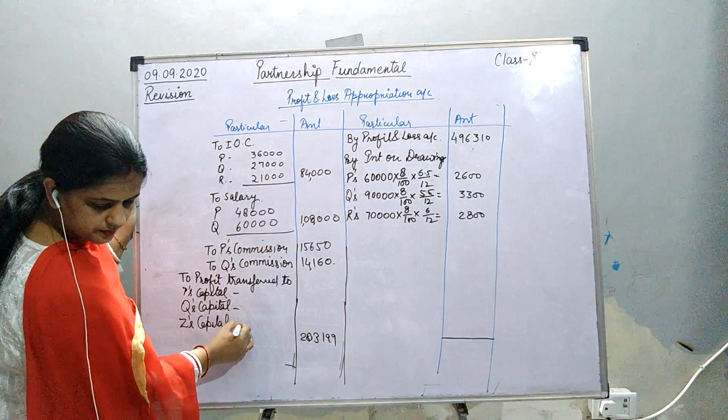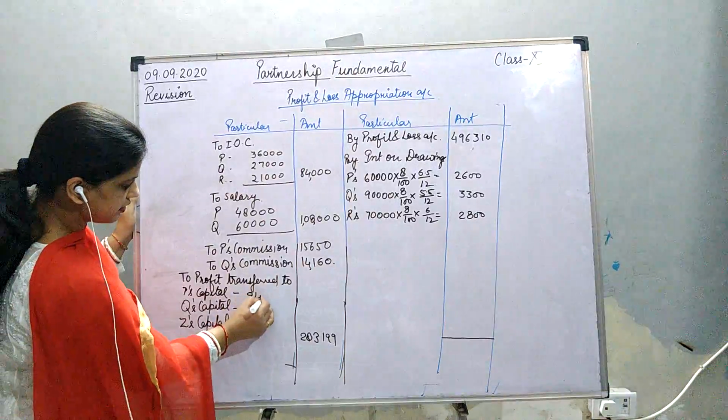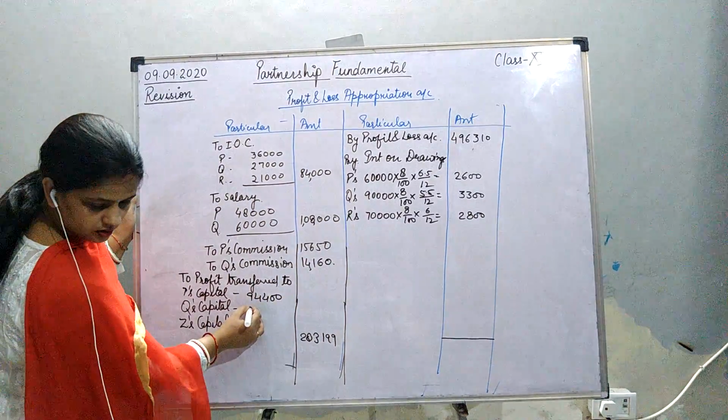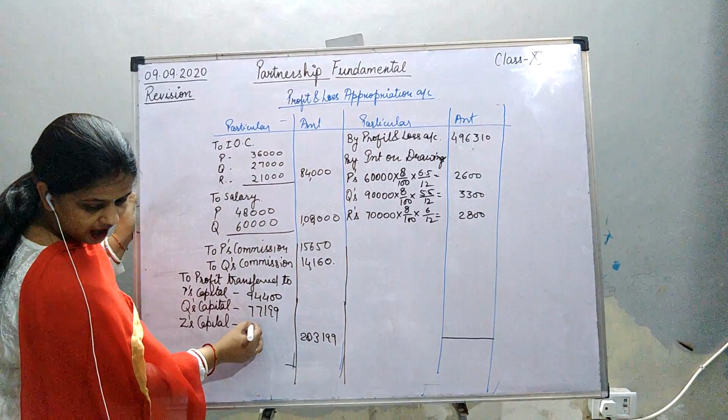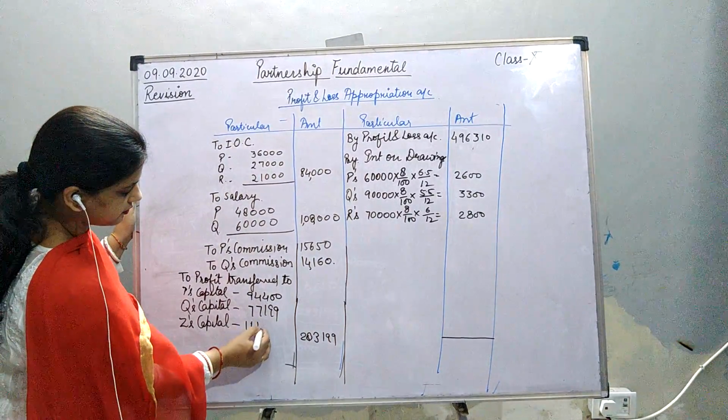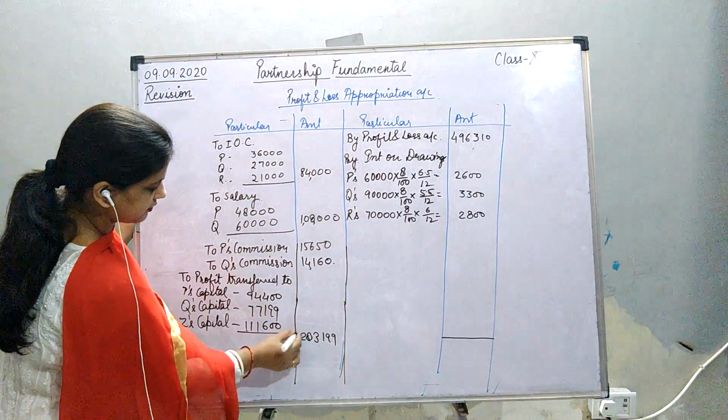It will come 94,400, 77,200 and 1,11,600. Okay.